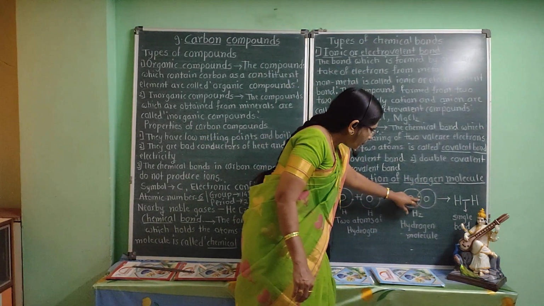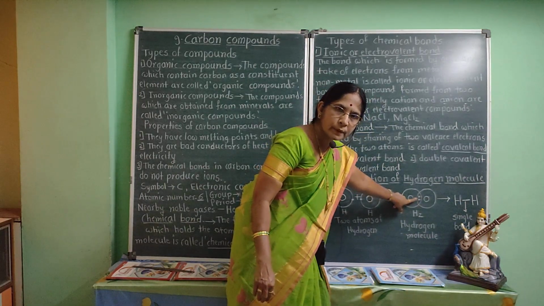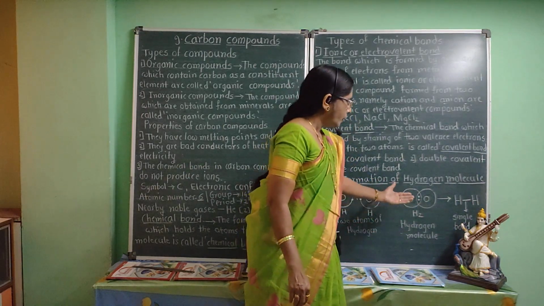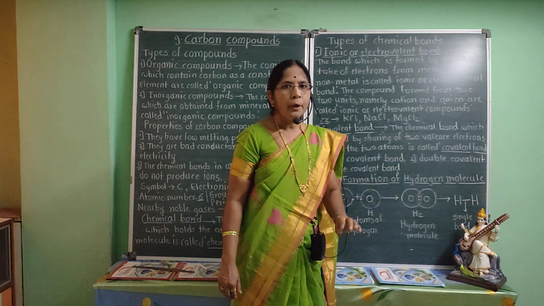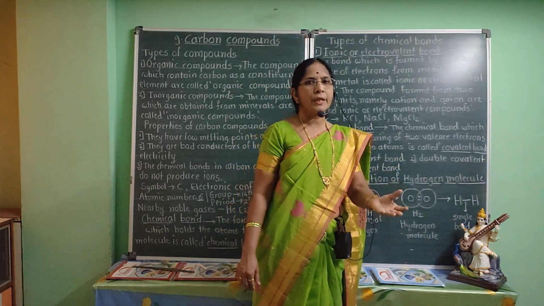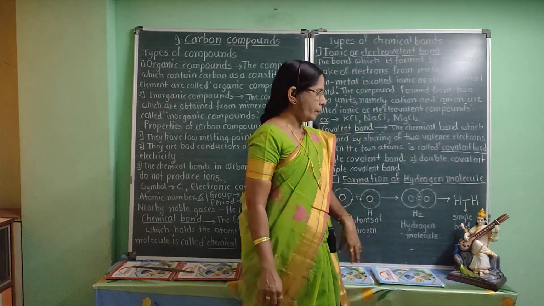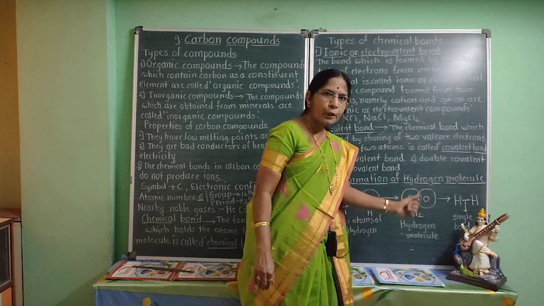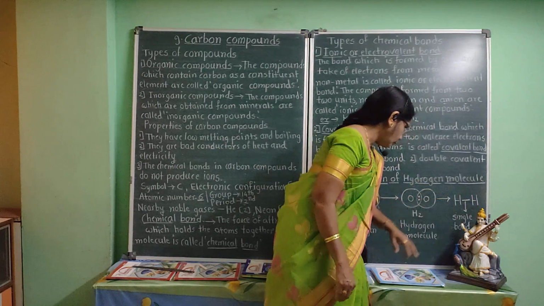As one pair of electron is shared between two hydrogen atoms, single covalent bond is formed. When one pair of electron or two electrons are shared, then single covalent bond is formed. This is electron dot structure of hydrogen molecule. This is line structure of hydrogen molecule.